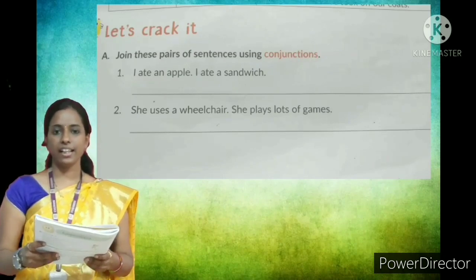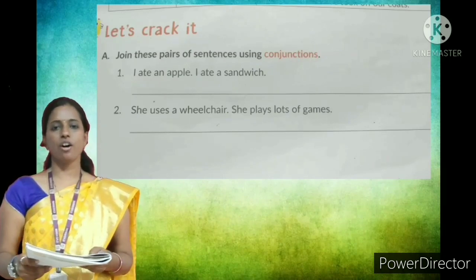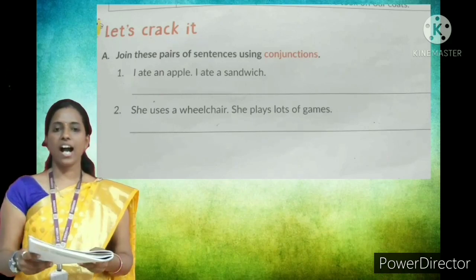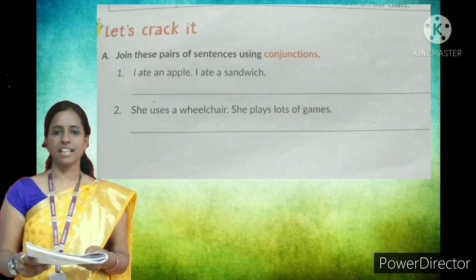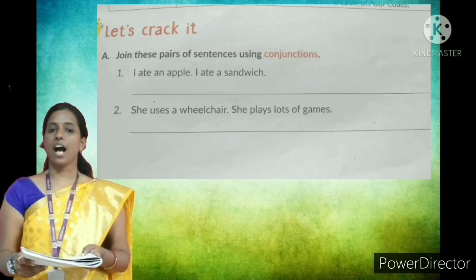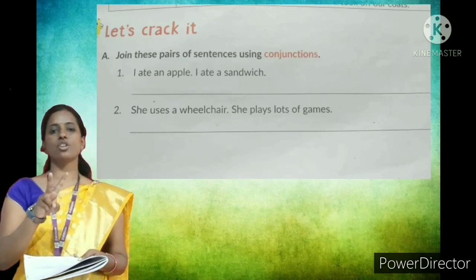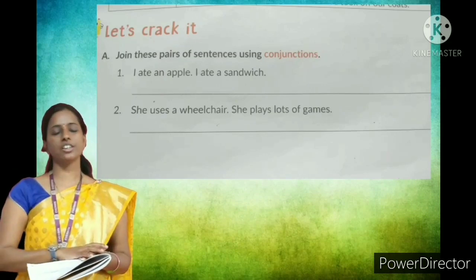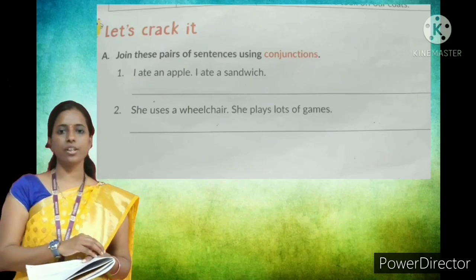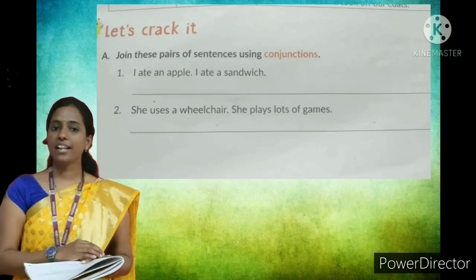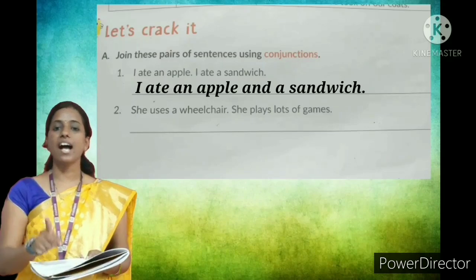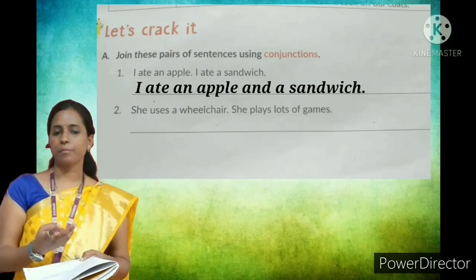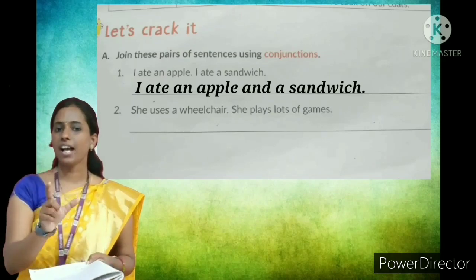First one, A. Join these pairs of sentences using conjunctions. First one, I ate an apple, I ate a sandwich. We have to join these two sentences by using a conjunction. So which conjunction is suitable for this sentence, children? Yes, and. I ate an apple and a sandwich. We need not repeat I ate second time. In that place we will write and.